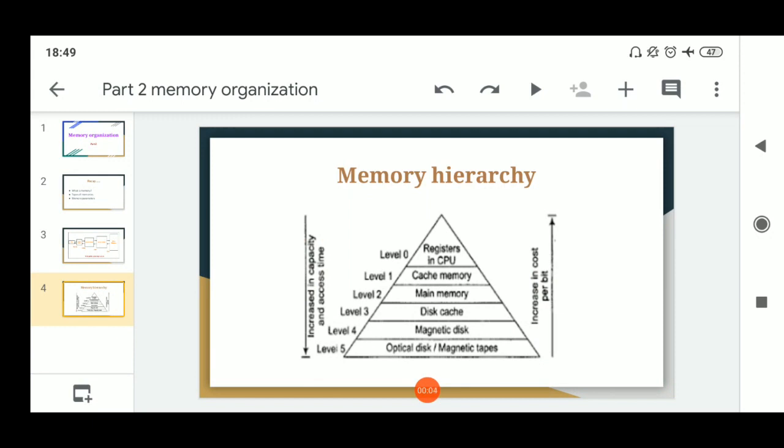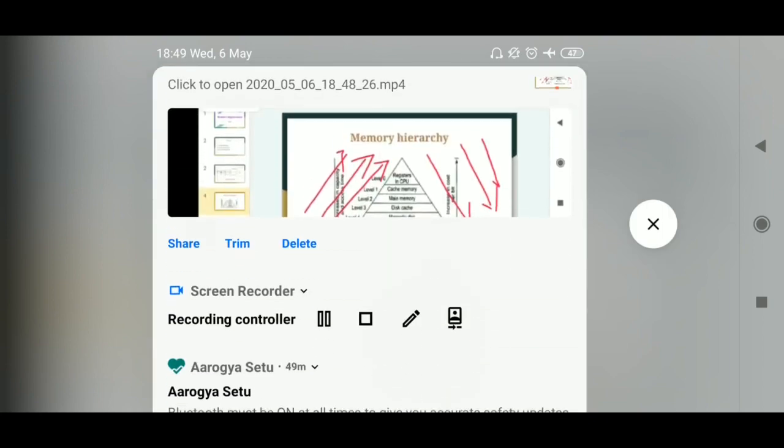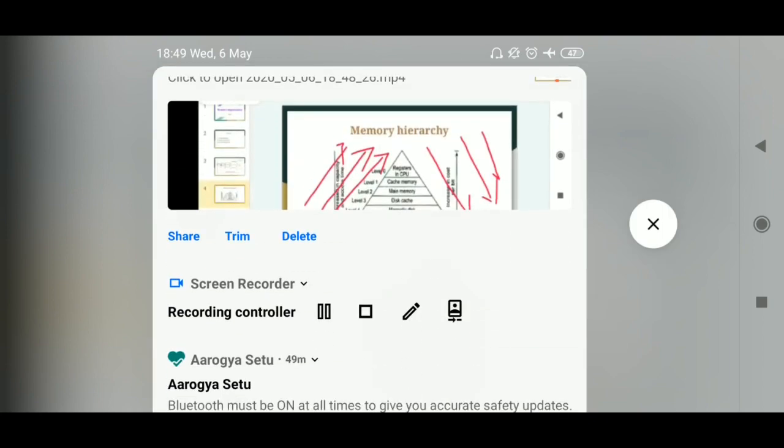The next parameter in this memory hierarchy is the capacity of memory. Capacity is considered as storage capacity.